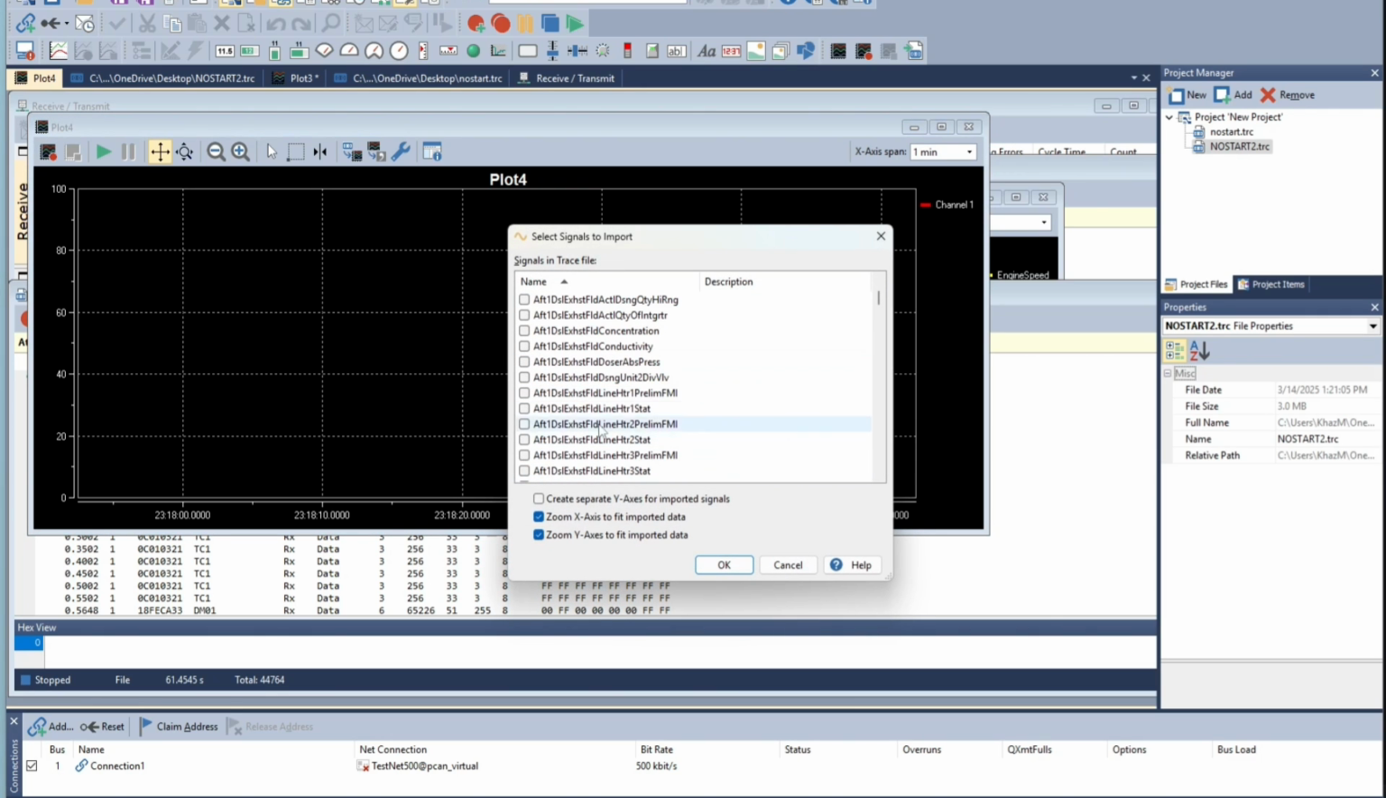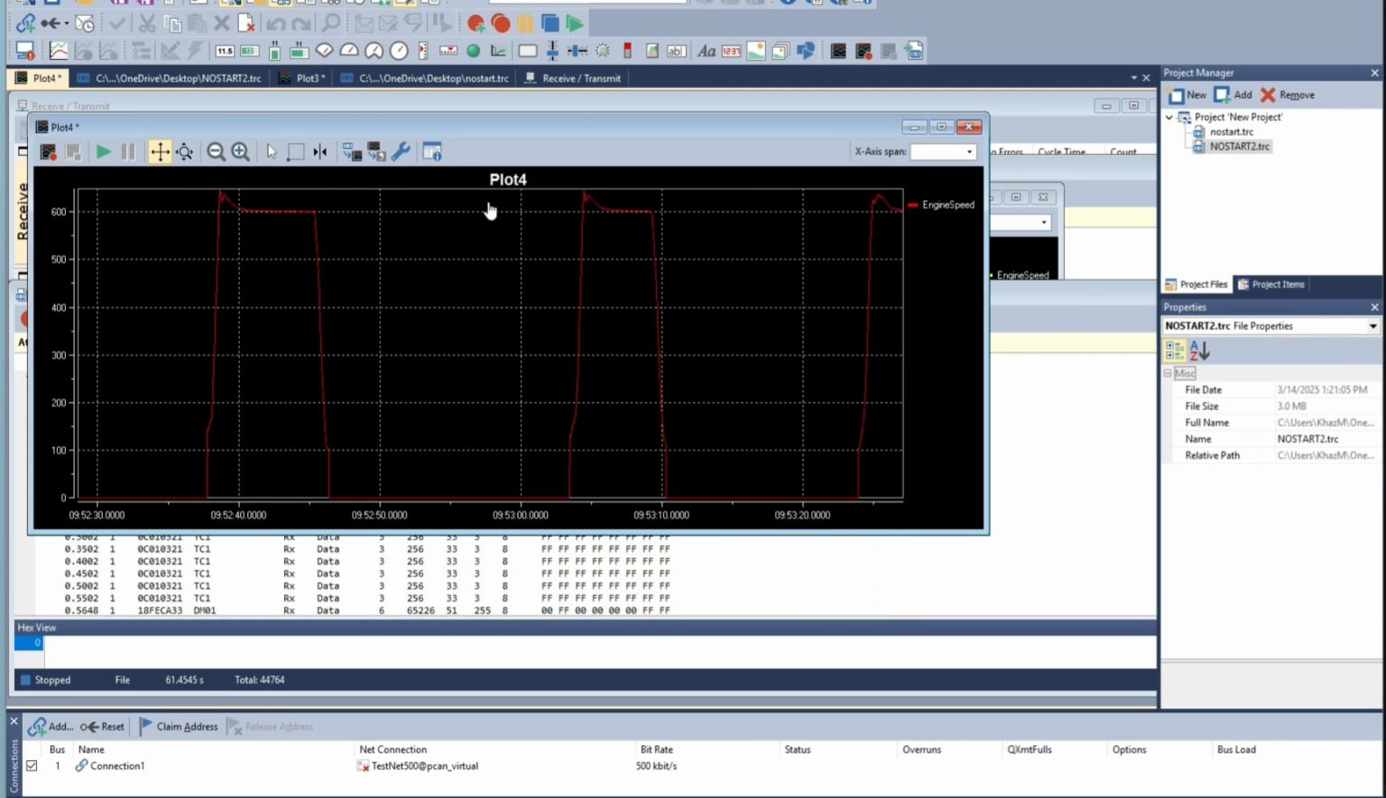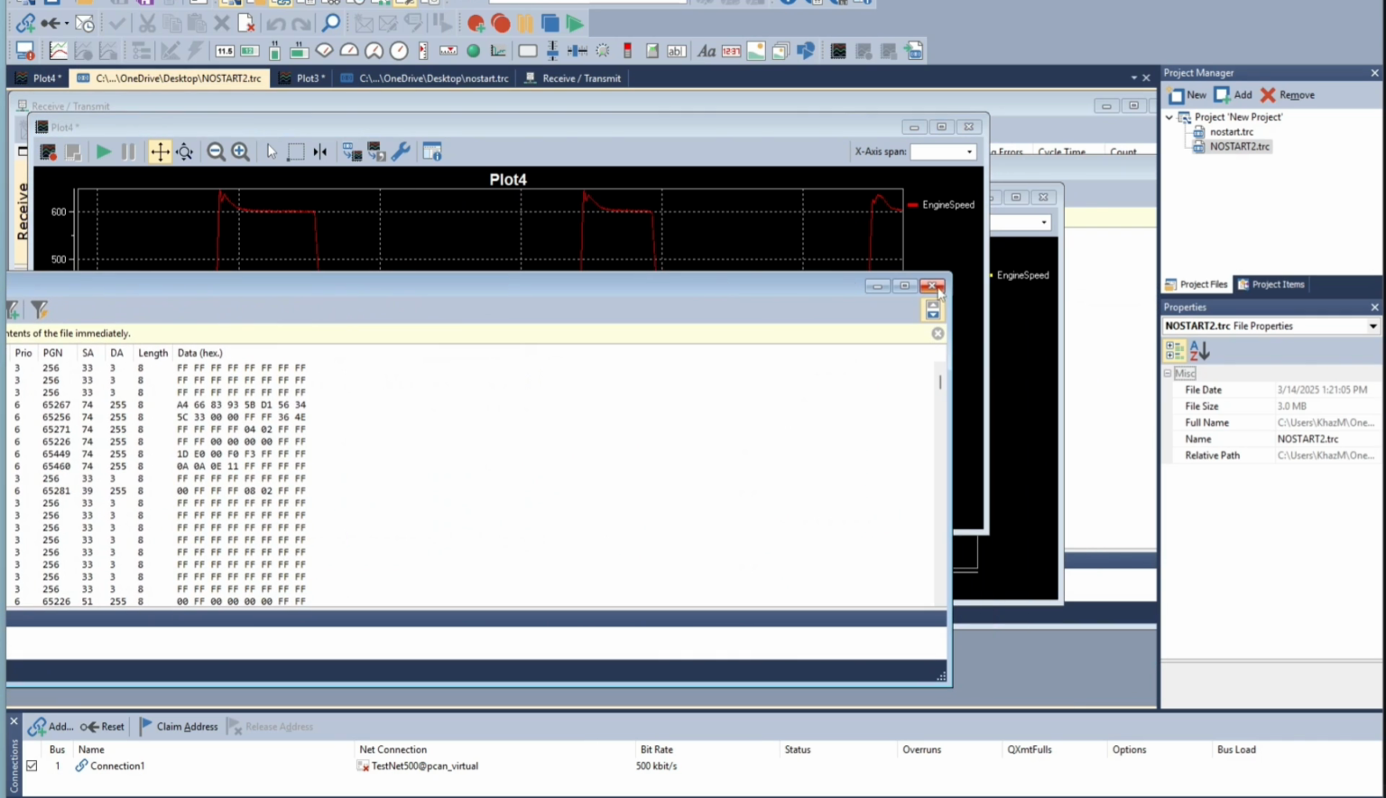Same thing, we're going to look for engine. You can just click E to start with the E section. So we want engine speed. Be right here. There we go. Hit OK.